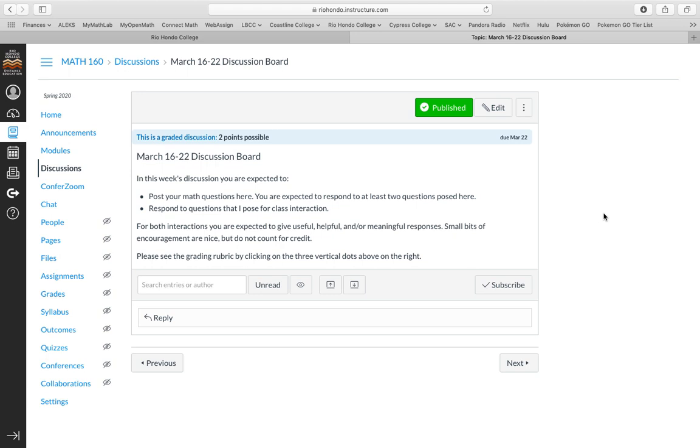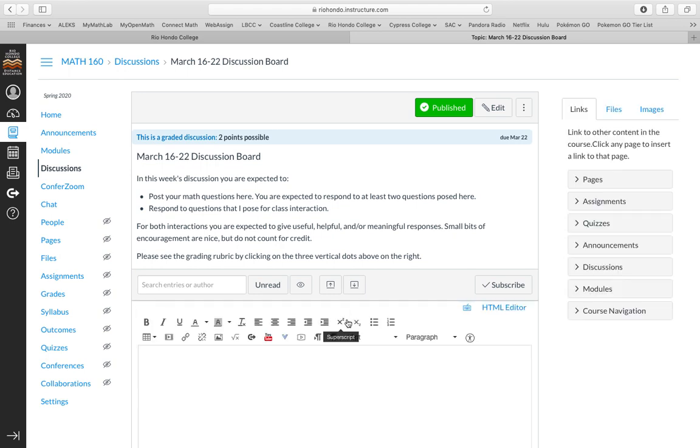Here's the discussion board. This is going to be new for some of you. You are expected to be active on this discussion board. This is the lifeline of the class. You're going to post math questions, post any kind of questions that you have, answer other people's questions, and be very, very active. She's decided to make this extra credit. She's not decided exactly what that means yet, but she does want you to be very, very active.